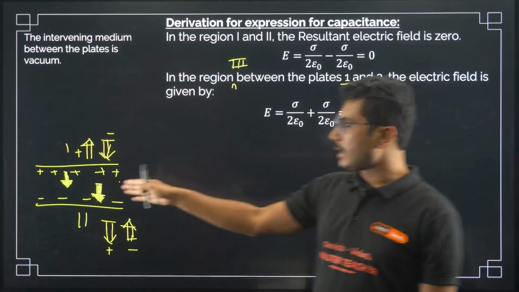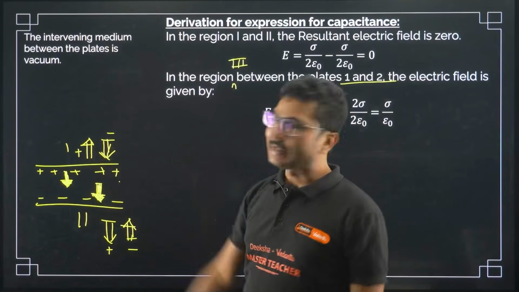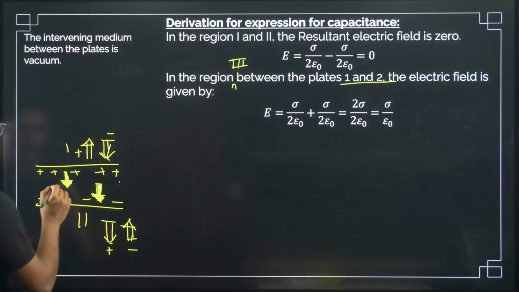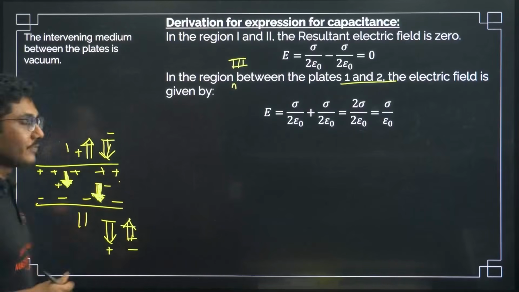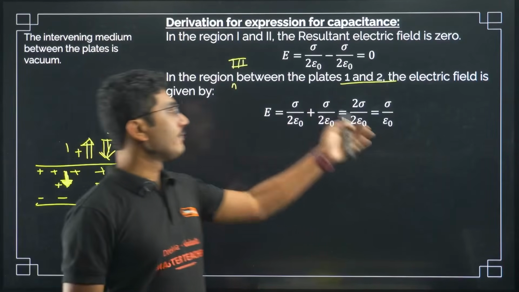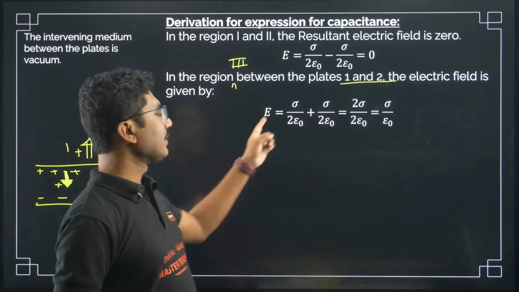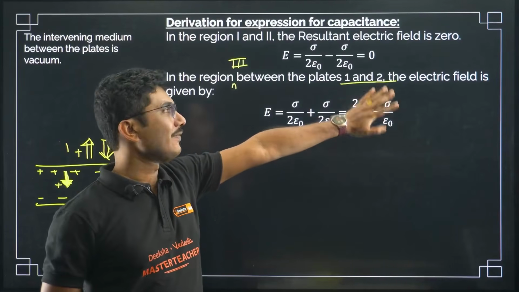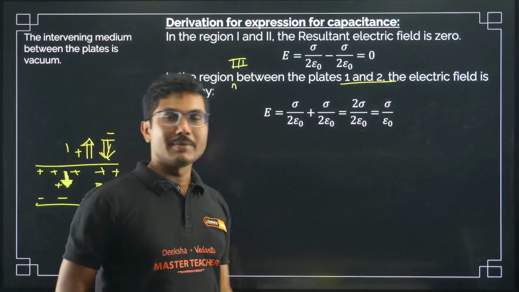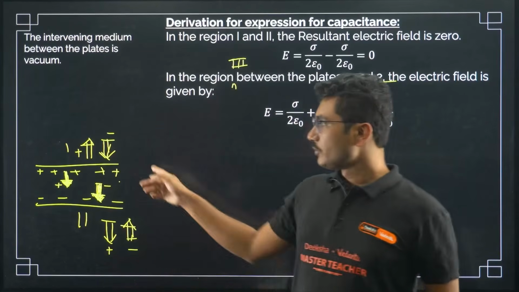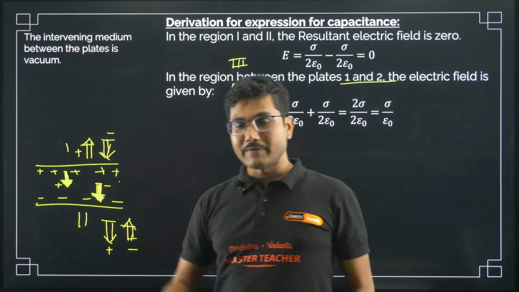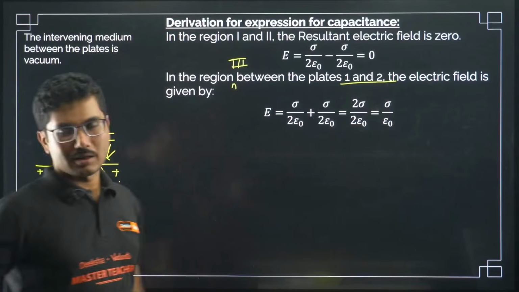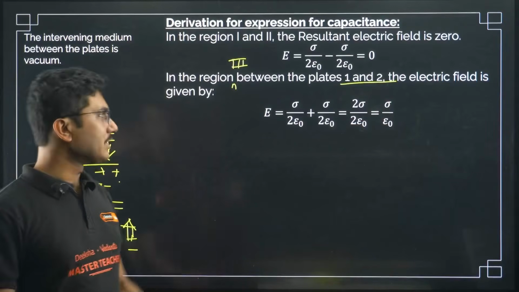But in the inner part, inside the plates, both the electric fields are in the same direction. This is due to positive, this is due to negative. If the electric fields are in the same direction, then we definitely have to add them. So the electric field will be added, and as you can see, the electric field is constant. What is sigma, by the way? Sigma is the surface charge density. If you take any unit surface area, whatever the charge on that unit area is, that is the charge density, and epsilon naught is the permittivity of free space.